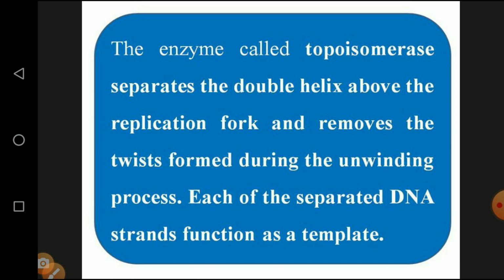Each of the separated DNA strands functions as a template. Now it is called a template. A template is a source or medium for the formation of a new complementary strand. Without the template, no new complementary strand can start. Again, I tell you about the unwinding process. During the unwinding process, two enzymes are involved. The starting point is helicase. The ending point is topoisomerase, at the end of the separation of the strand. Now the strand is called the template. The template acts as a medium for the development of the complementary strand.